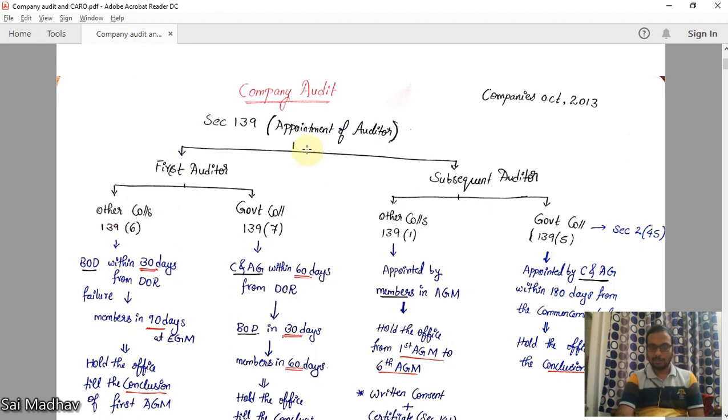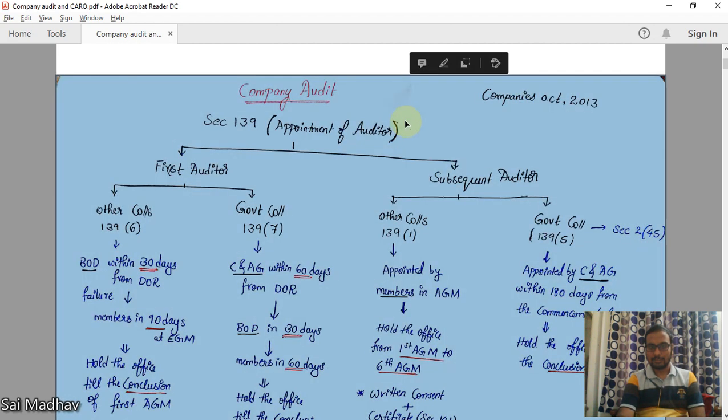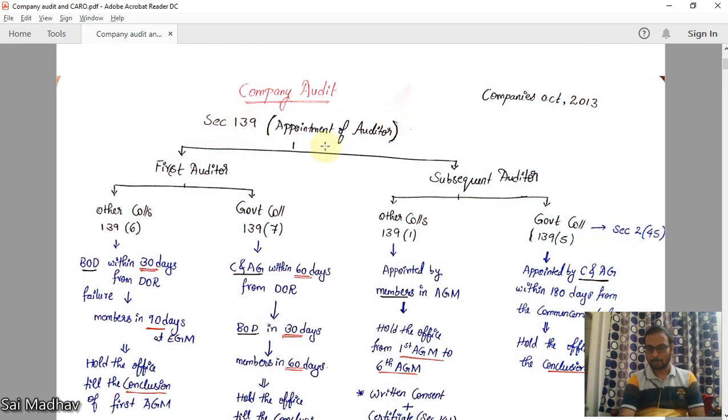The sections we deal with here are in Companies Act 2013. First, section 139, appointment of auditor. It is divided into two parts. First is first auditor, for the first time you are appointing an auditor, and subsequent auditor for the next times. First auditor in two types of companies. One is government company. Government company definition is dealt in section 2 subsection 45, that is not less than 51% shares are held with state government, central governments, or both of them partly by each.